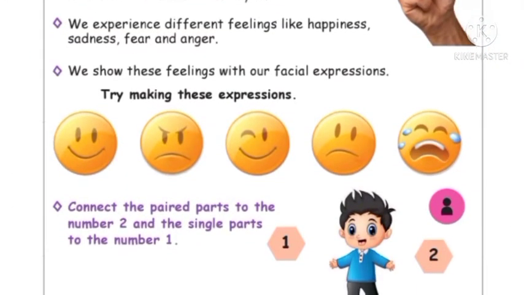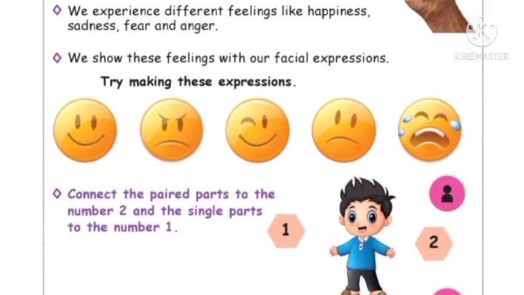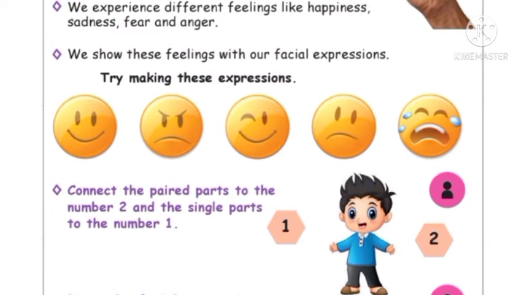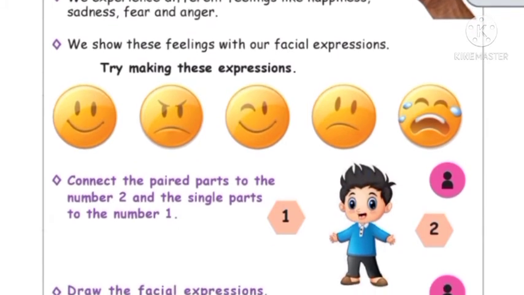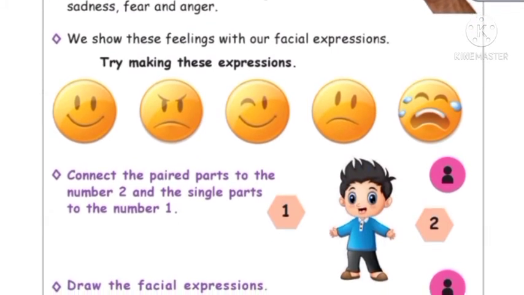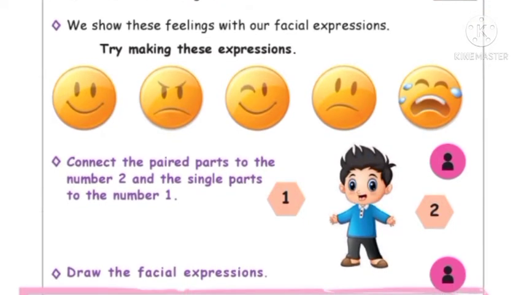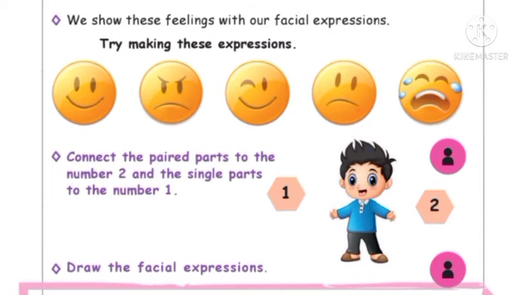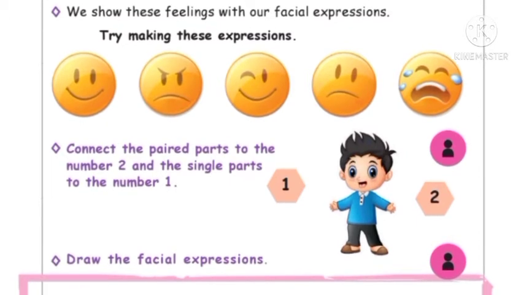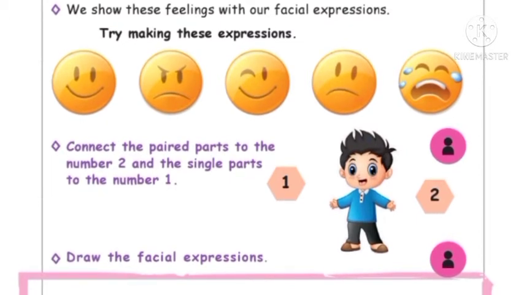Next, see children, some of the body parts are in pairs and some are single, right? For example, pair means two. Two eyes, two ears, right? These are all pairs. Two lips. Then some are single. Single are nose, mouth, tongue. These are all single. Okay.